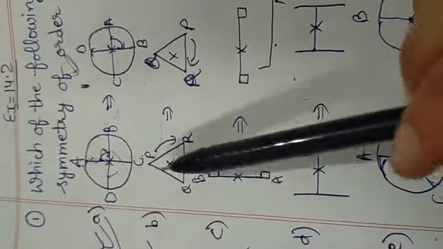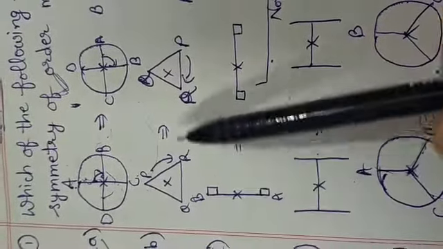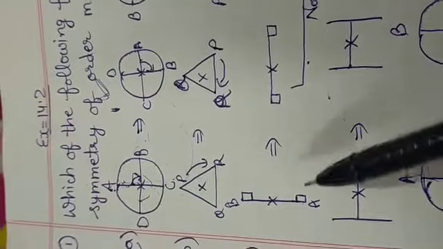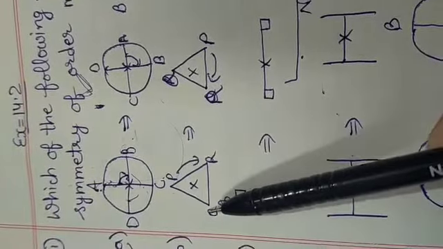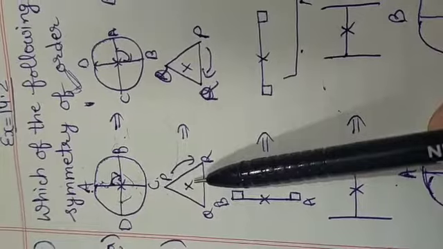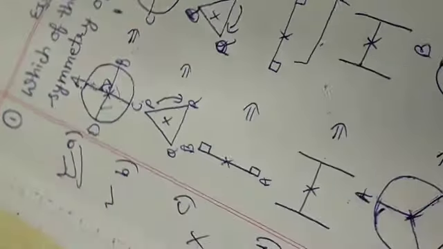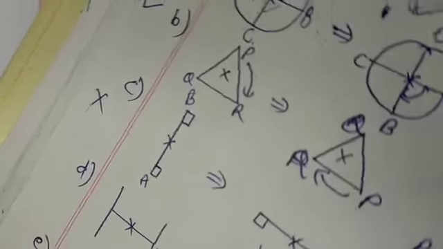Now look at the next figure. This is the triangle PQR. Okay. Now in this question, in this triangle, what we will see, look at the baseline. The baseline is straight. Okay. Now we will rotate this triangle. I am rotating this triangle anti-clockwise. Okay. Now rotate this triangle like this. We need the base as a straight line. Until we get the base as a straight line we will keep rotating it. Now look at this.